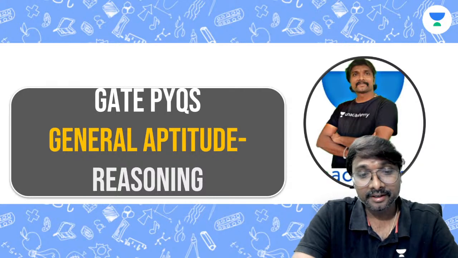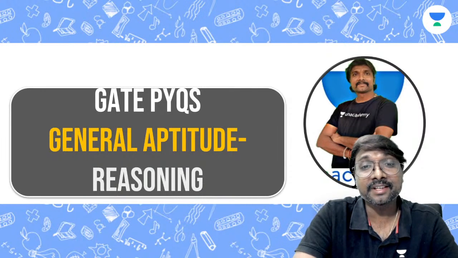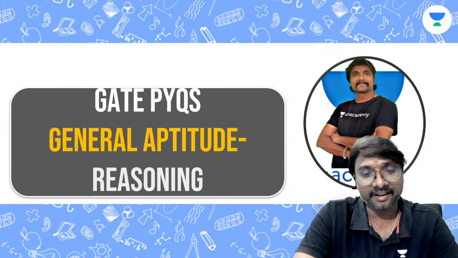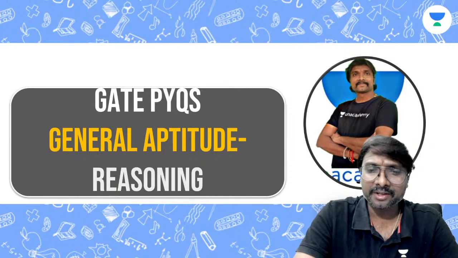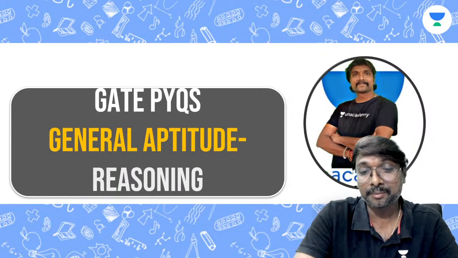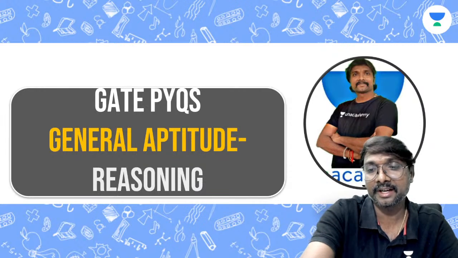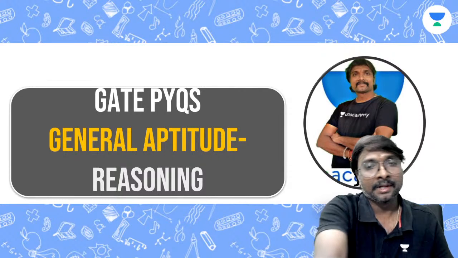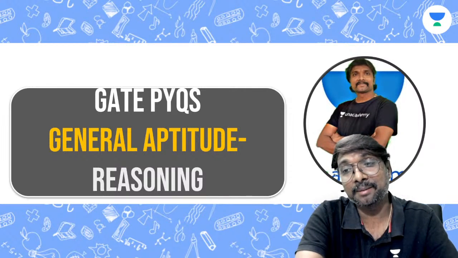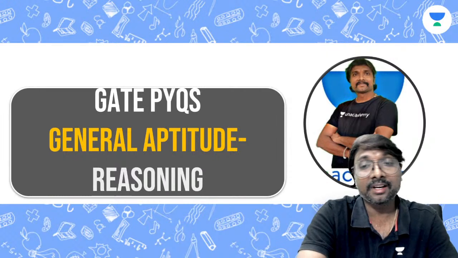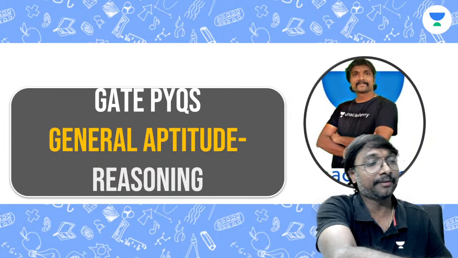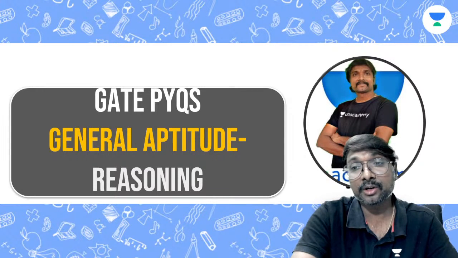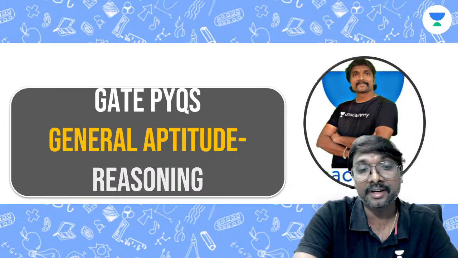So now we'll be continuing our discussions on the GATE PYQs of general aptitude, the reasoning part we are discussing. Reasoning in verbal aptitude as well as spatial and analytical aptitude, both we will be discussing. In the first chapter we have successfully completed, and from that a total of 21 PYQs are there. And we have taken only the engineering streams into consideration.